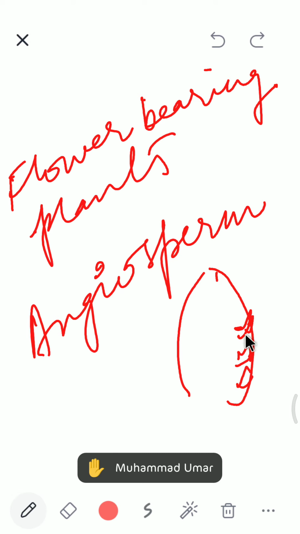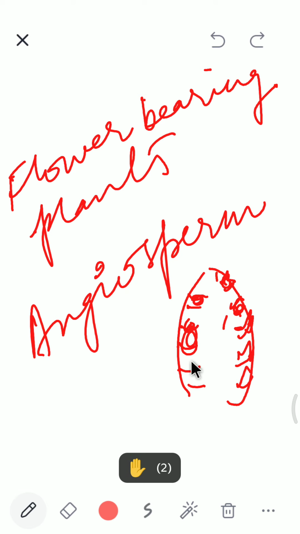The seeds are exposed and visible. Fruit formation does not occur in these plants; the seeds are not converted into fruits.